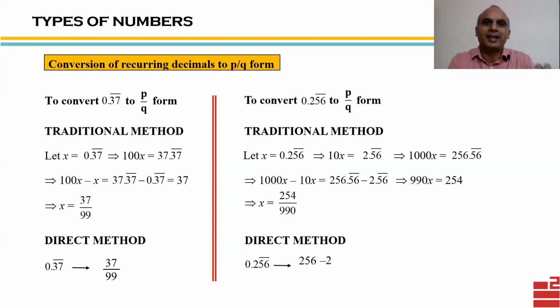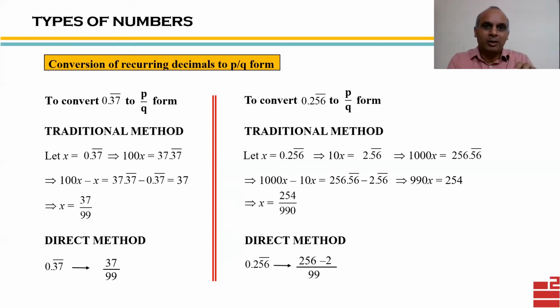From this, subtract the non-recurring part, that is 2. So you get 256 minus 2 divided by a number. Now what will that number be? The first part of that denominator will be the number having as many 9s as there are recurring digits. So in this question also we have 2 recurring digits, 56. So we'll put 2 9s.